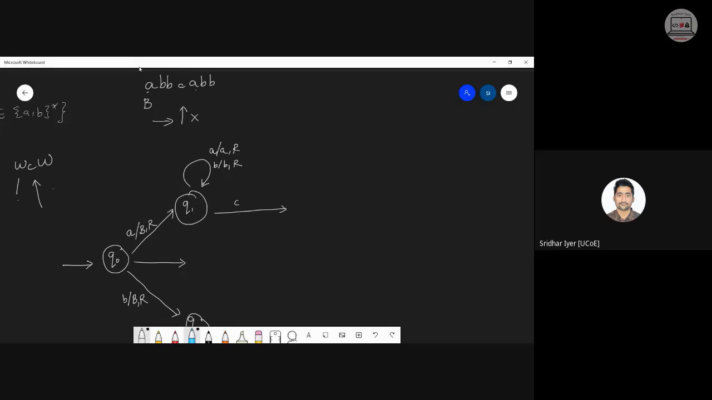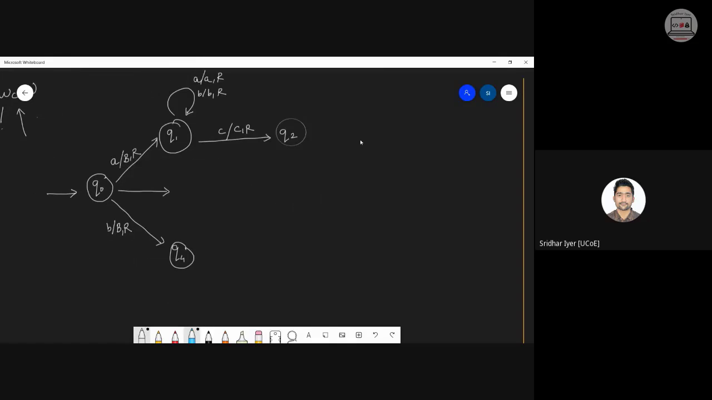So I will add one transition over here. I will keep C as it is and keep moving to the right until I reach this state Q2. A similar thing will happen over here for B also, which is why I'm doing it simultaneously. It is again A, R and B, R until I find C. So these are repetitive things. Okay, this will be your state Q5.